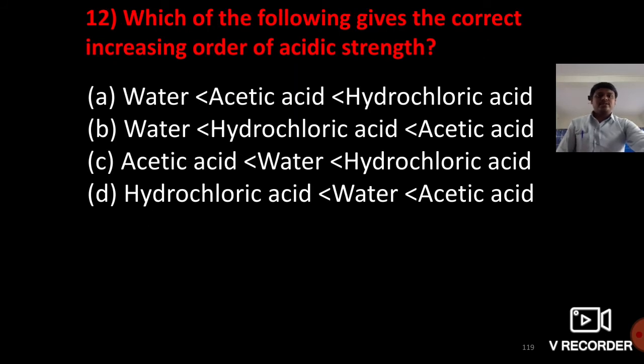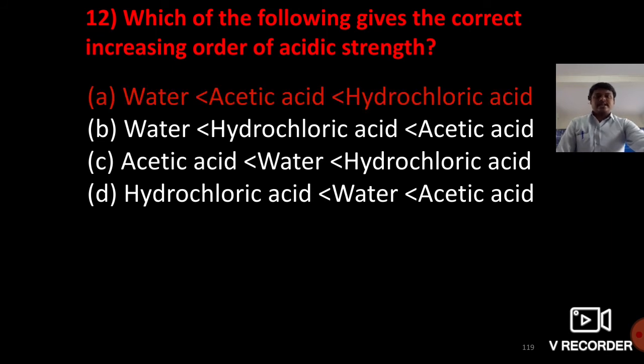Which of the following gives the correct increasing order of acidic strength? Water, acetic acid, hydrochloric acid. Water, hydrochloric acid, acetic acid. Acetic acid, water, hydrochloric acid. Hydrochloric acid, water, acetic acid. Acetic acid is also an acid, and hydrochloric acid has even greater acidic strength.